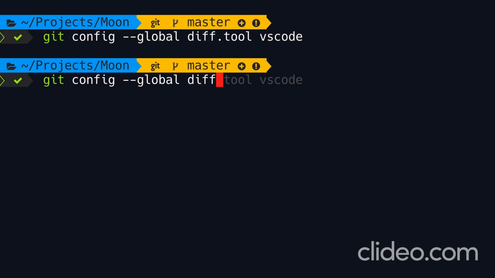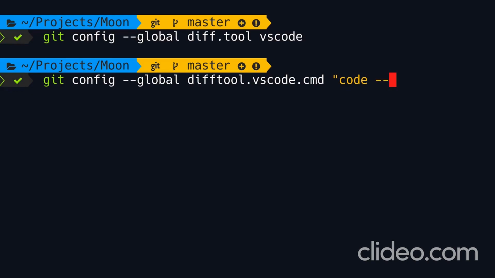Here we set diff tool dot VS Code dot CMD. We set this to double quotes because we're going to have a space. Now on my machine, I've added code to my path so I can run it from any directory. If this doesn't work on your machine, you have to look up the instructions yourself depending on your operating system. So we're going to launch code with a few arguments.